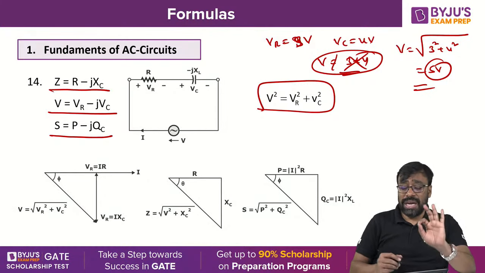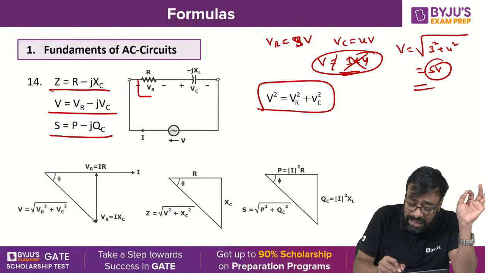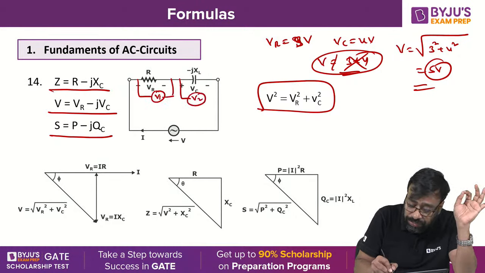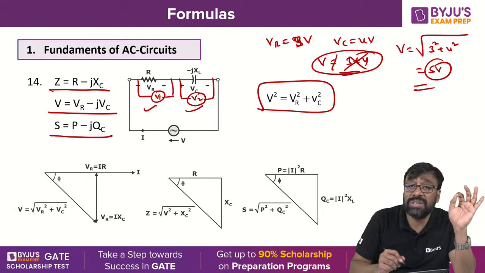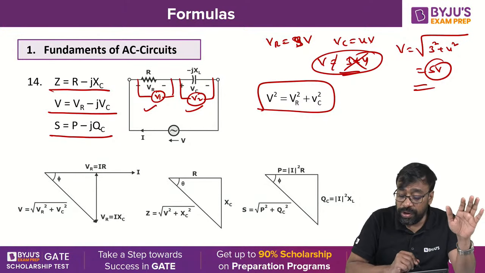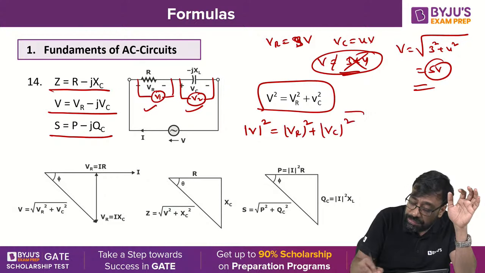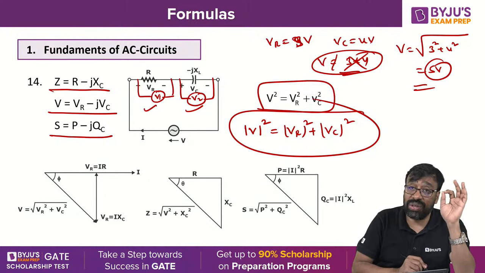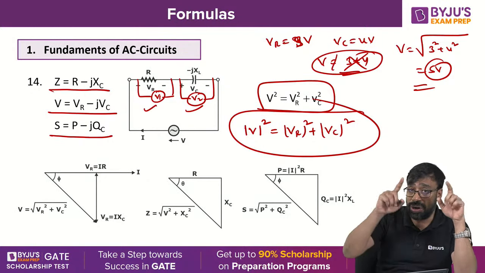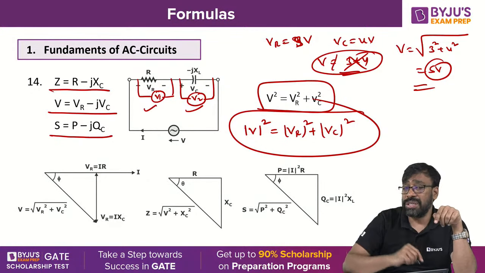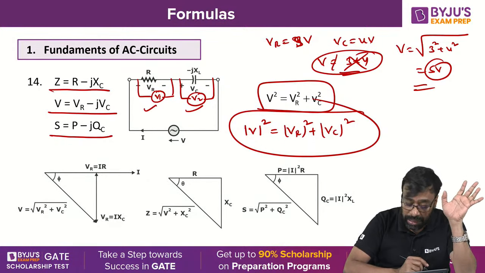The meters you connect, the MI type meters V1 and V2, always read RMS magnitudes. When you know the magnitudes, the actual expression is magnitude V square equals magnitude VR square plus magnitude VC square. This is the expression you are supposed to maintain. I'm not always writing the magnitude symbol, but it is there by default.